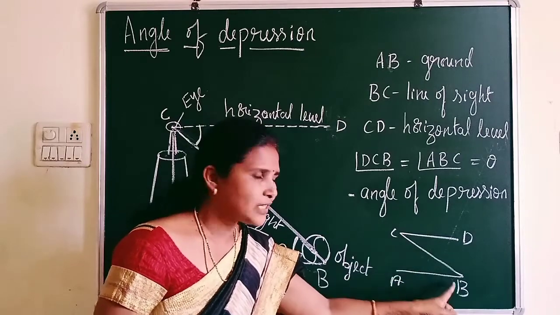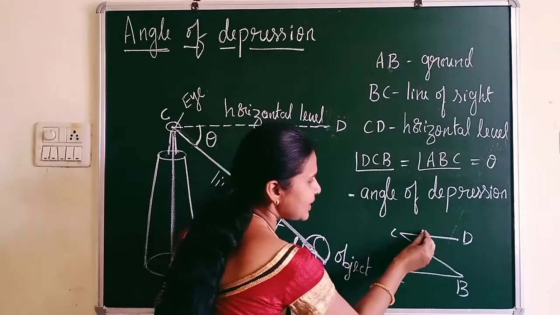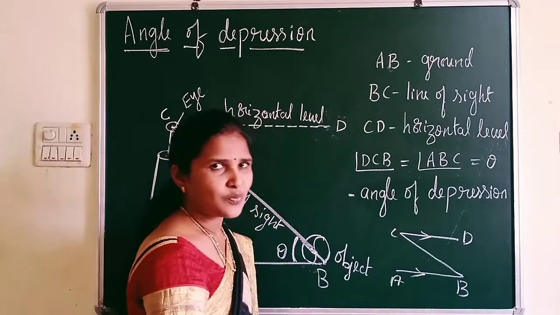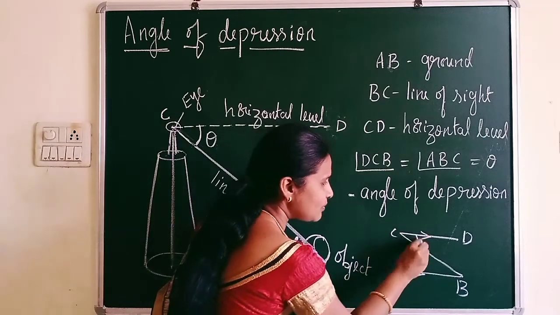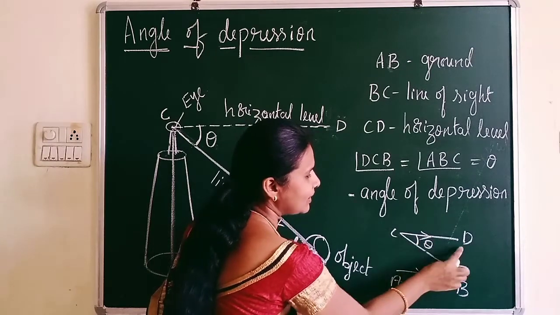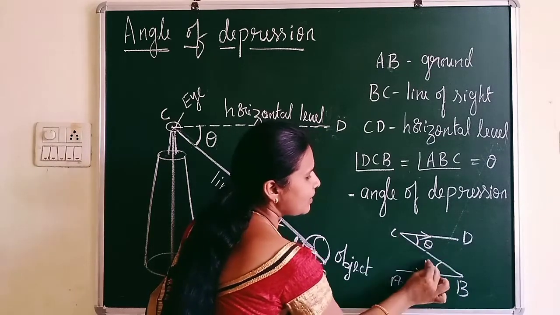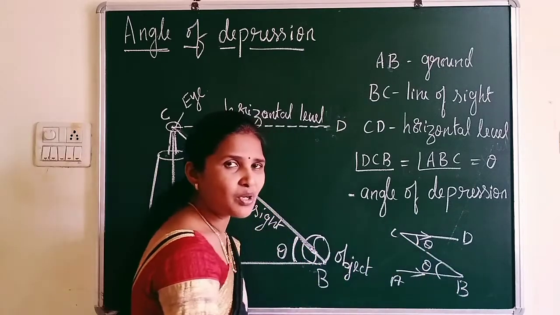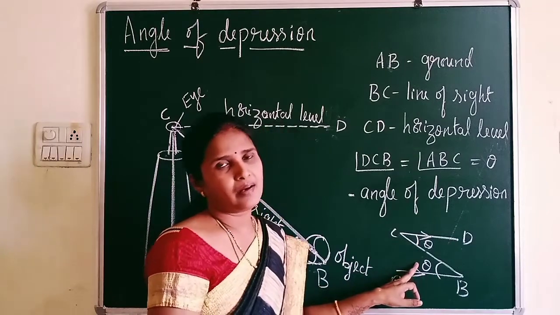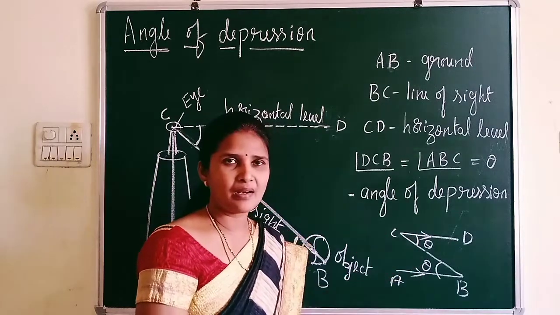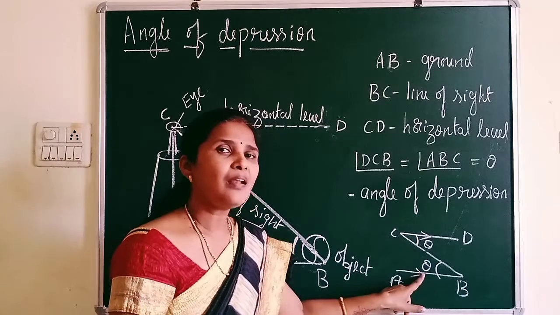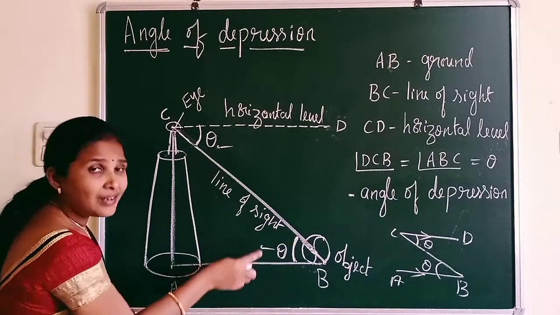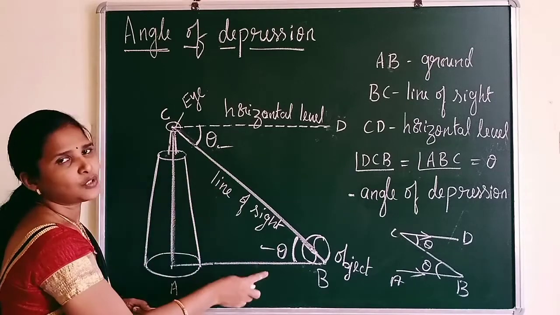Yes, it is a transversal. You can observe clearly that CD and AB are parallel and CB is a transversal. So you can observe that angle DCB and angle CBA will both be equal. Why are they equal? Because they are alternate interior angles. Always when two lines are parallel, alternate interior angles are equal. So in this case also, this angle and this angle are alternate interior angles. Hence these two are equal.